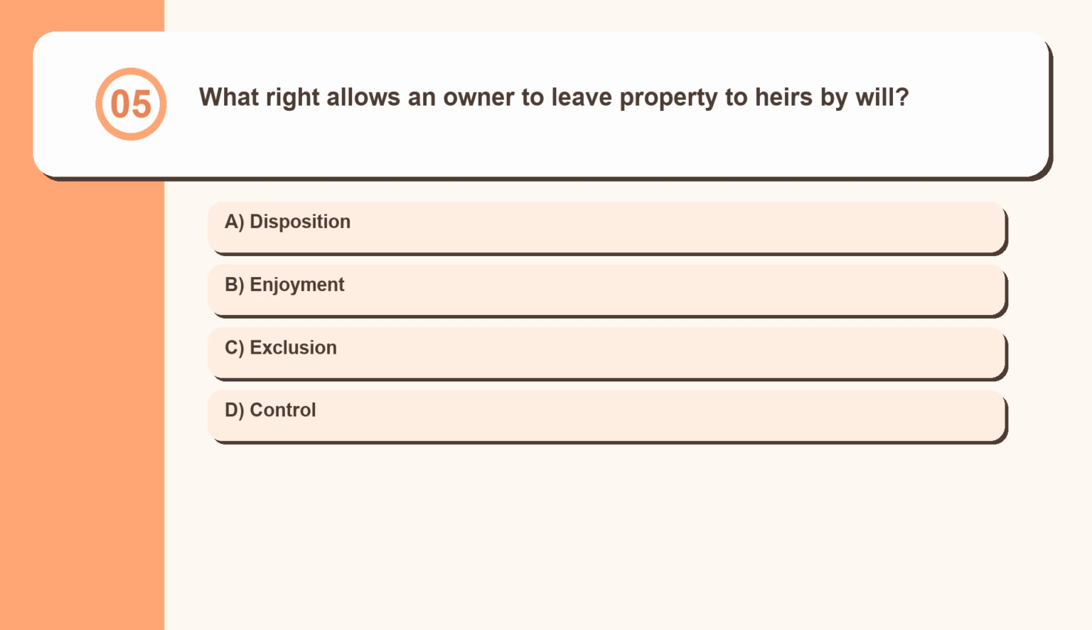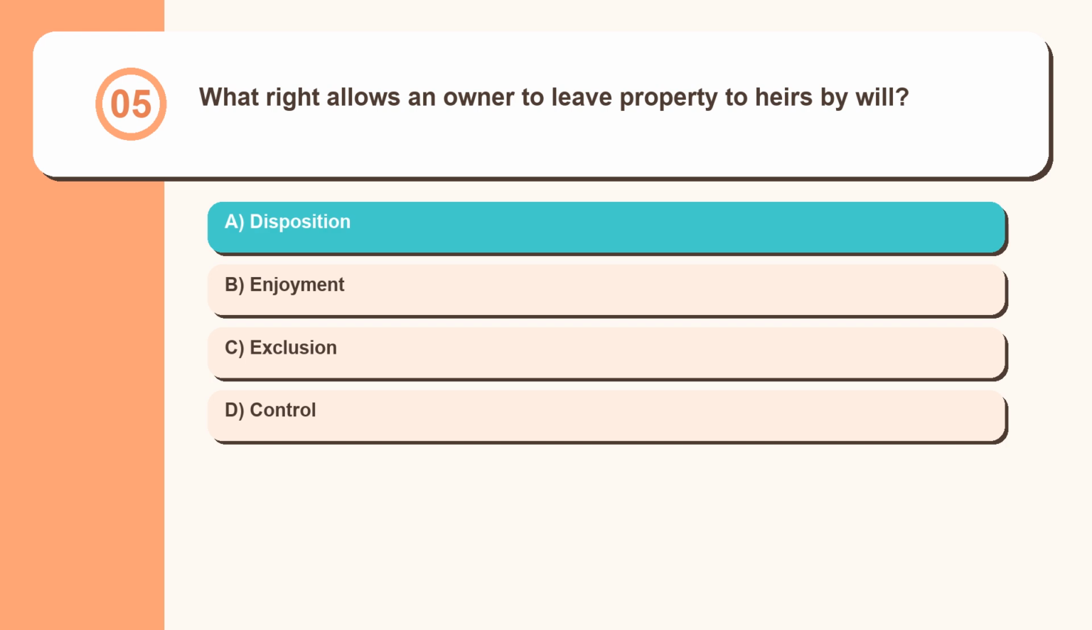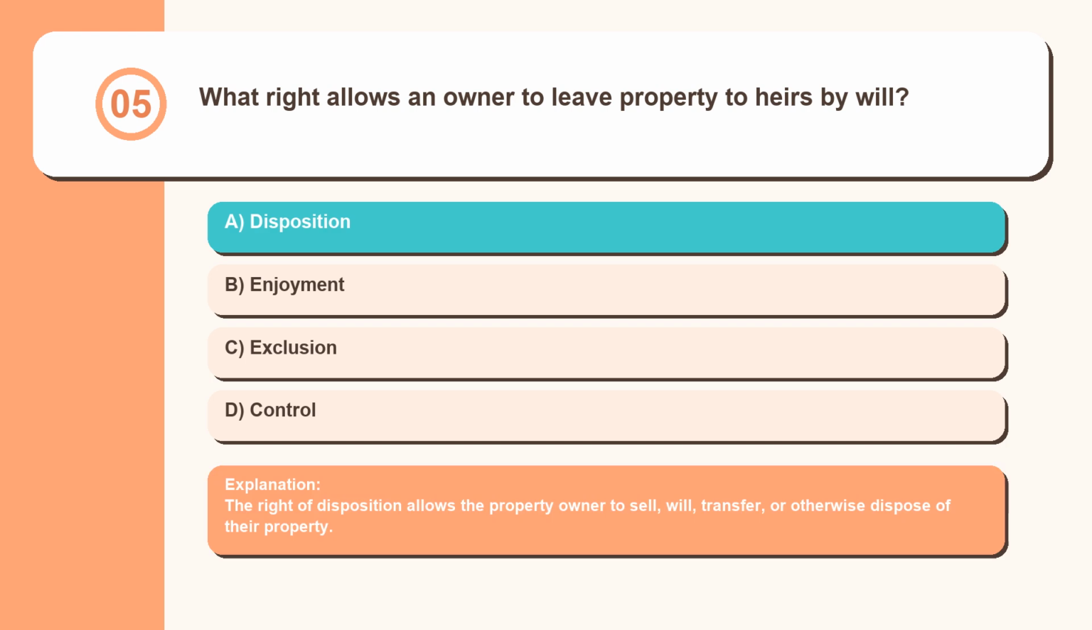Question 5. What right allows an owner to leave property to heirs by will? Disposition, enjoyment, exclusion, control. The right of disposition allows the property owner to sell, will, transfer, or otherwise dispose of their property.